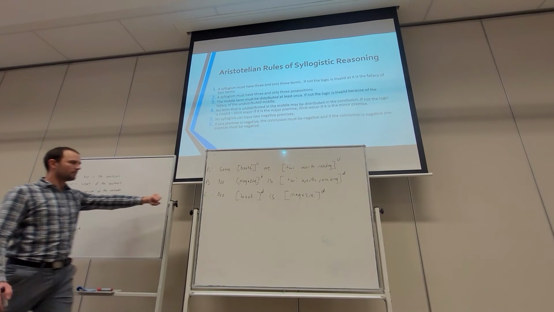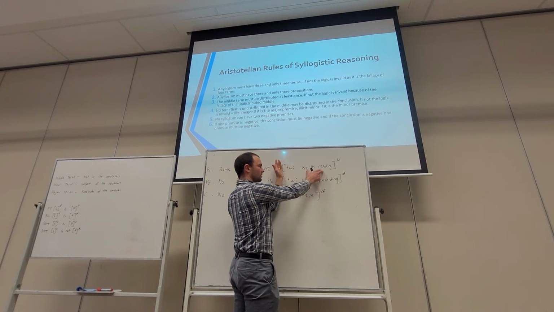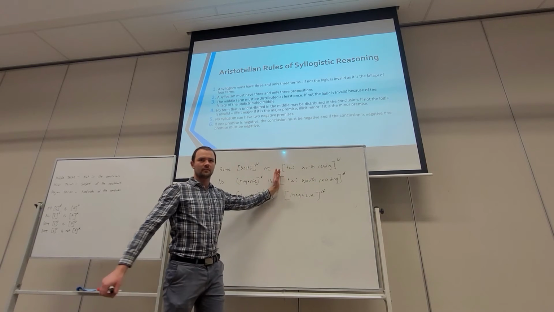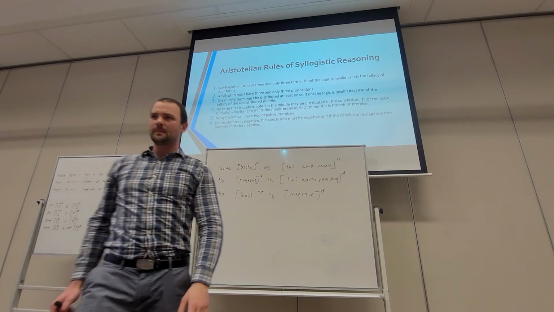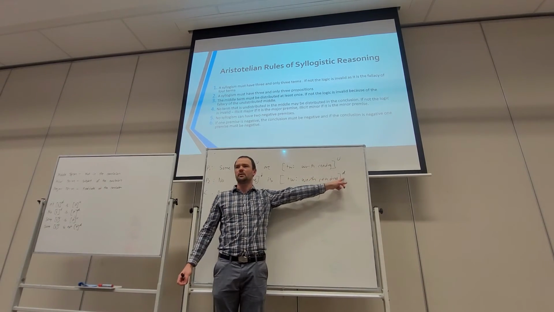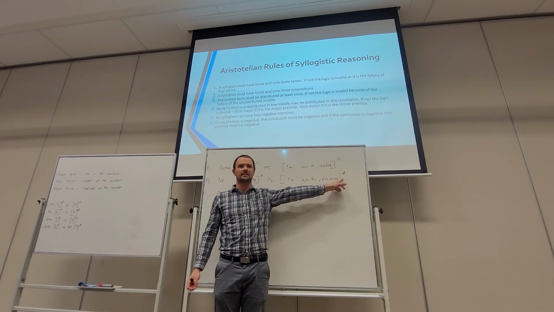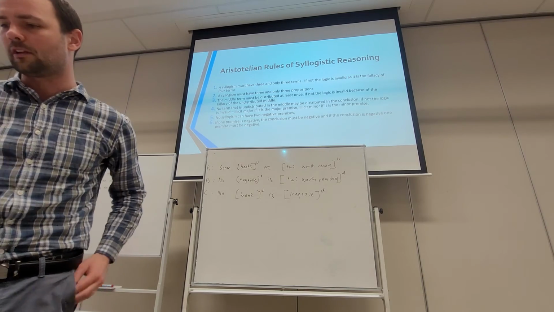The term that is not used in the conclusion is this one again, that which is worth reading. It's not used in the conclusion, so that's how I've identified that it's our middle term. The middle term must be distributed at least once. Look, it's distributed at least once. Excellent. So we've satisfied that third rule.